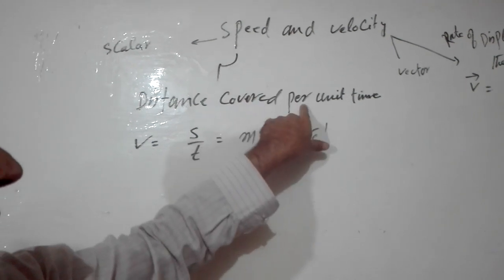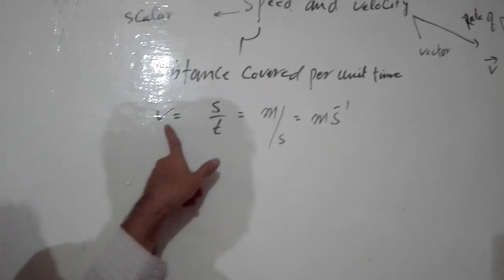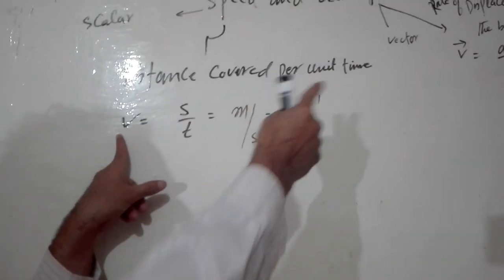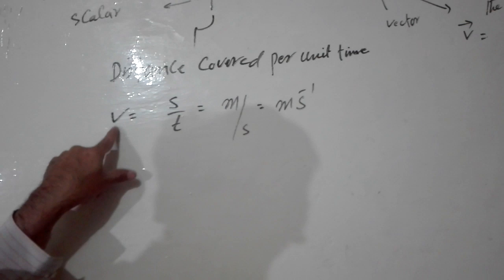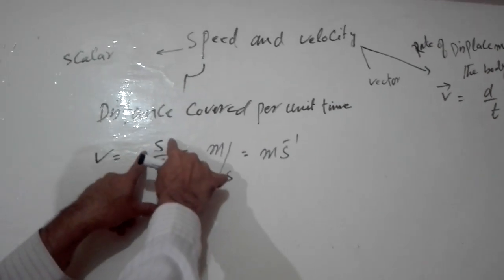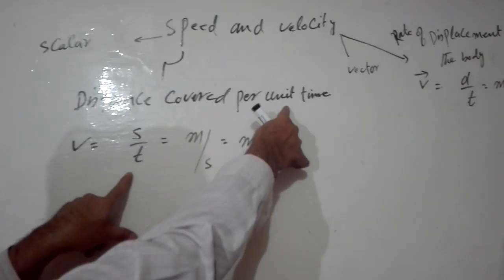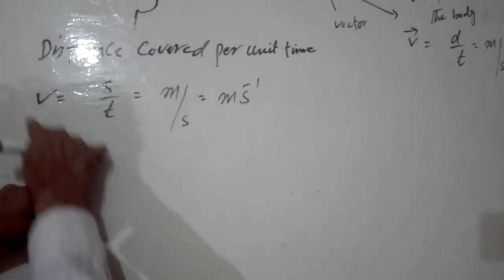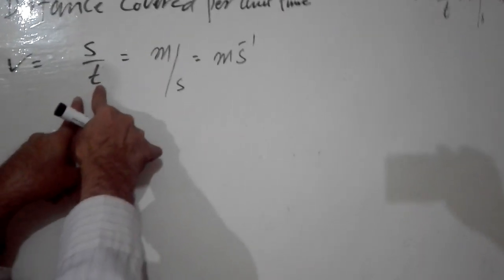So that's why speed is a scalar quantity, and speed is denoted by v, not a bold letter, because a vector quantity is represented by a bold letter. Just we write v, and distance we know is denoted by s, divided by time, per unit time. So this is the mathematical formula for speed: v = s/t.